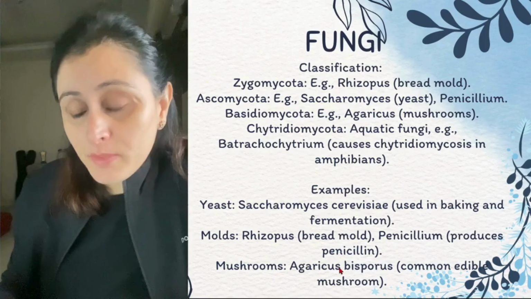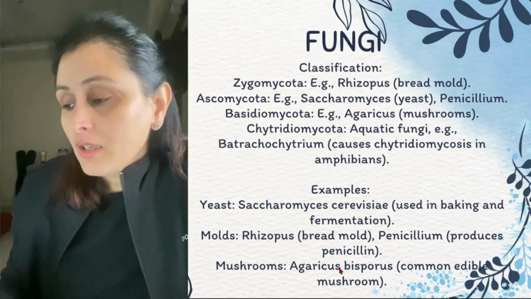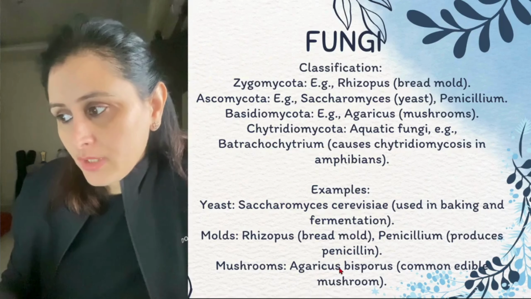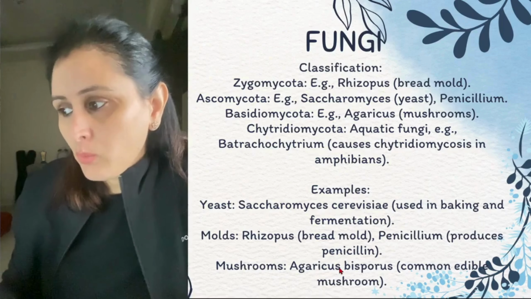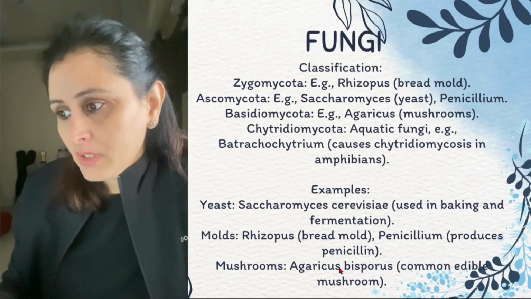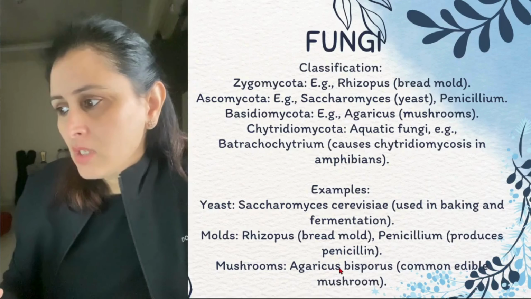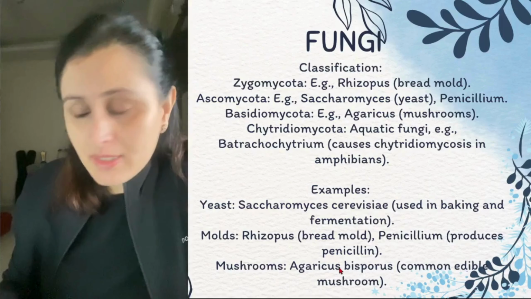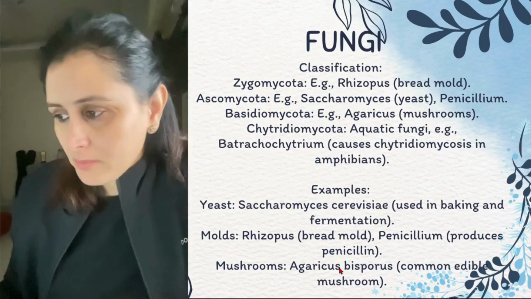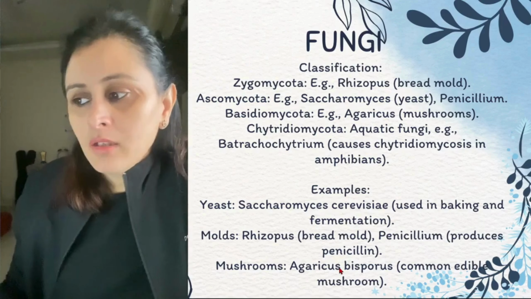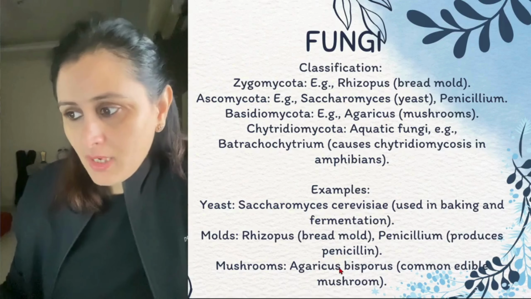We know mushroom is a fungus, right? Chytridiomycota, that is aquatic fungi. Example is Batrachochytrium, which results in disease in these organisms, in amphibians.